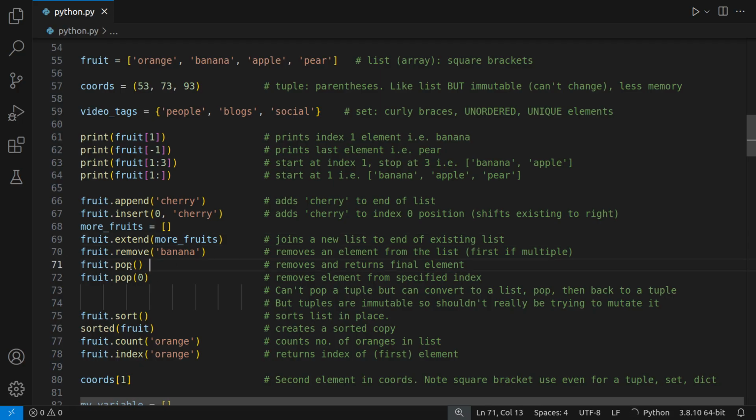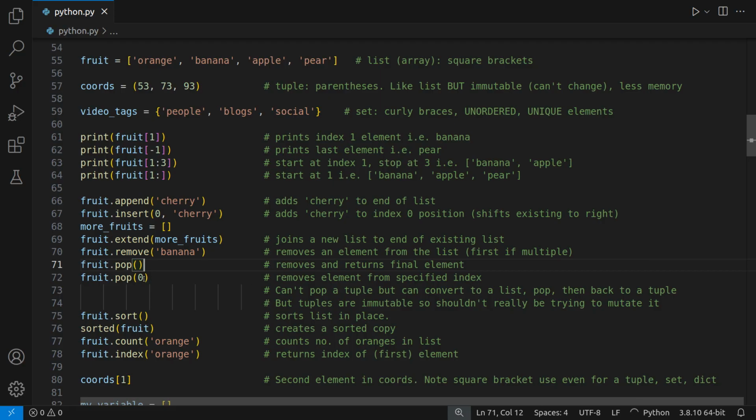If you want to remove the last one, now pop is very special. It's more than just removing the final element. What it will do is remove it, and it will also return the value. So fruit.pop with nothing inside the parentheses will remove pear, but this whole thing will actually become the value of pear. So you can not only remove pear, but you can also use it later on in whatever operation you're doing. It's kind of like using a list like a rudimentary queue. You're removing the last element, and you're also going on to use that last element for something.